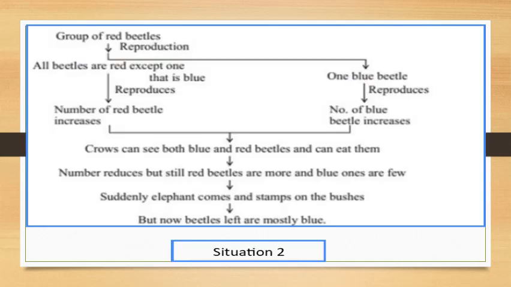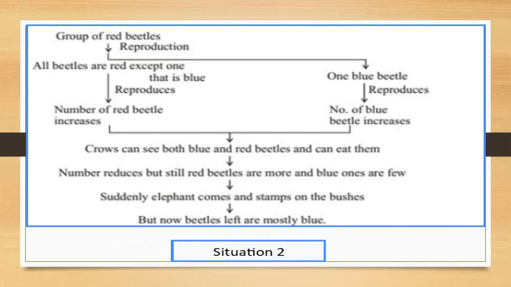This is situation 2. Group of red beetles, reproduction. All beetles are red except one. Then one blue beetle reproduces. Number of beetles increases. On the left side, number of red beetles increases. Then crows can see both blue and red beetles and can eat them. Then the number reduces, but still red beetles are more and blue ones are few.